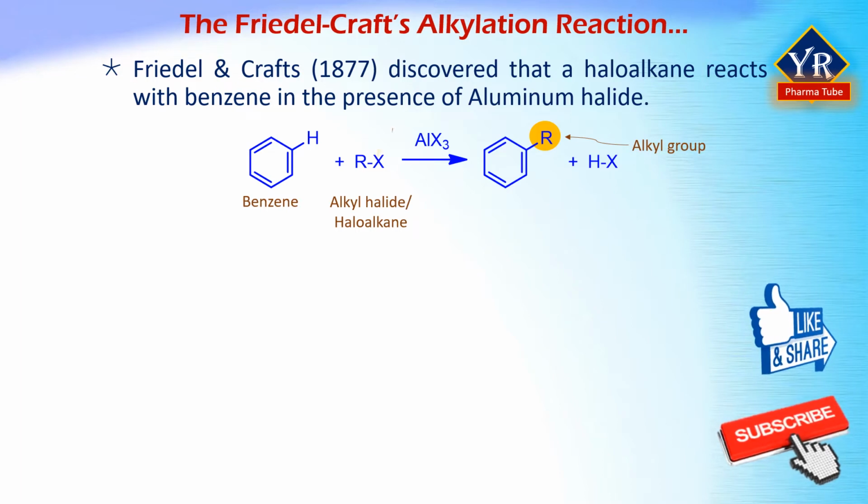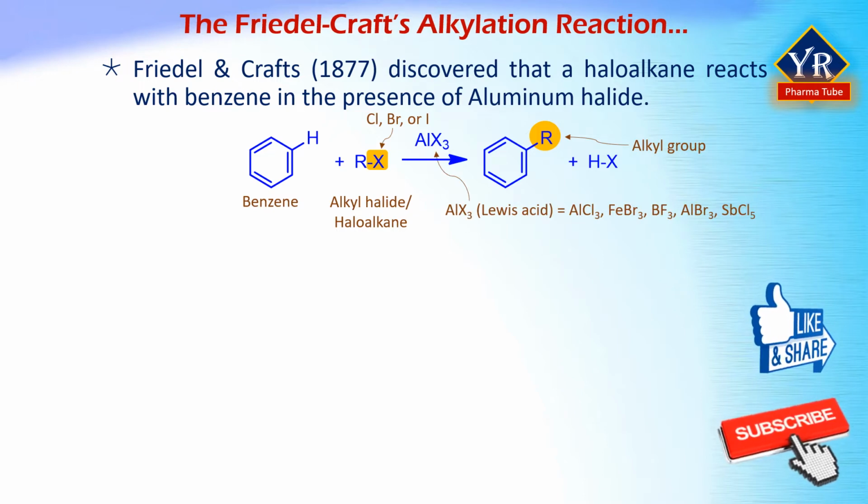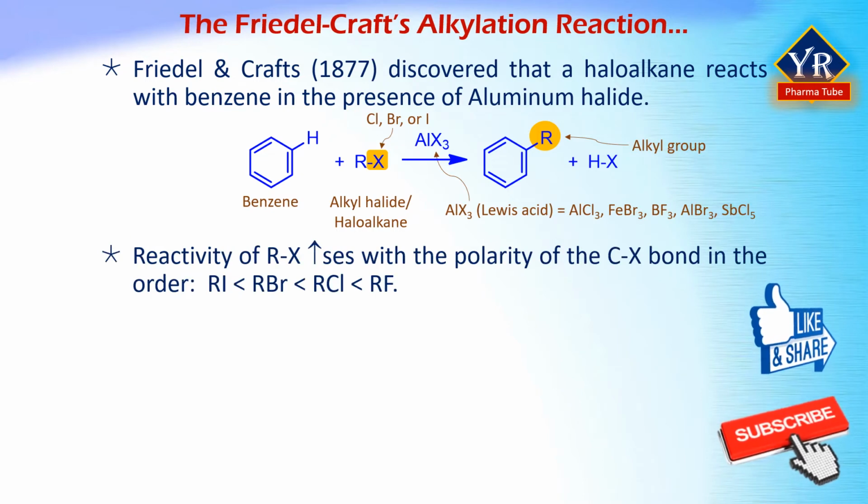In the reaction given, X is either chloride, bromide or iodide and the catalyst Lewis acid may be aluminum chloride or ferric bromide. Typical Lewis acids are boron trifluoride, antimony tetrachloride and aluminum bromide. The reactivity of the haloalkane increases with the polarity of the carbon-halogen bond in the order alkyl iodide, alkyl bromide, alkyl chloride and alkyl fluoride.